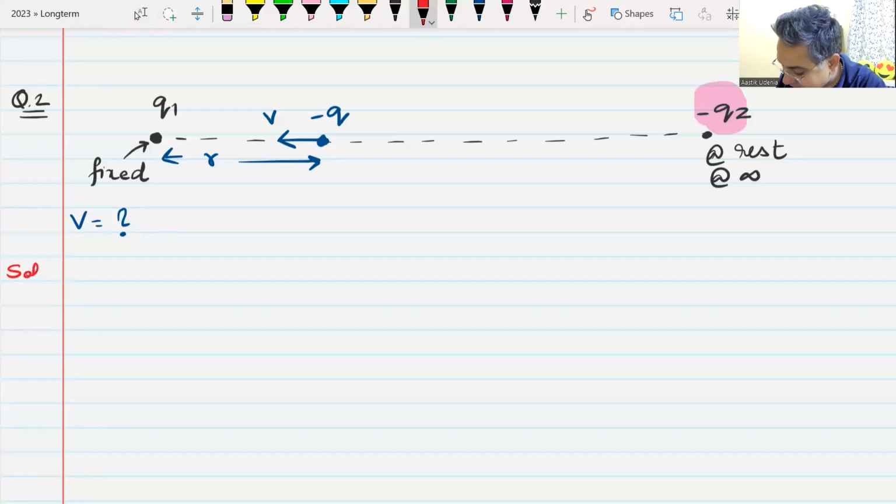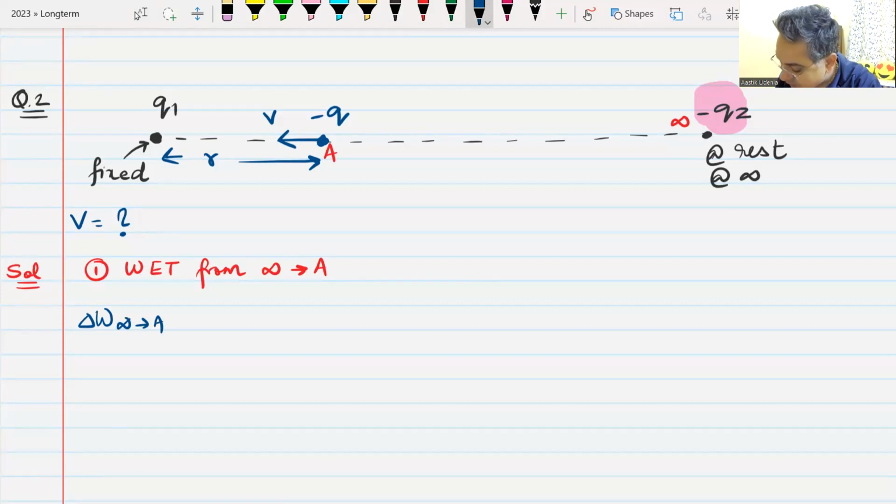So how are we supposed to do this? There are two ways in which I can do this. The first way is by applying my favorite work energy theorem from infinity to, let us say, point A. This is infinity. From infinity to point A, what does this work energy theorem state? It states that work done from infinity to A by all forces should be equal to change in kinetic energy.